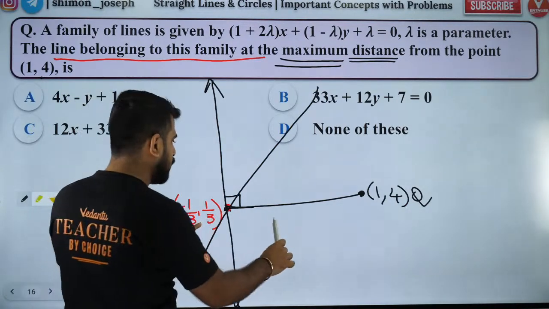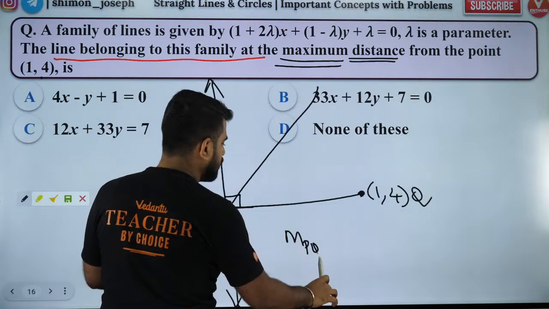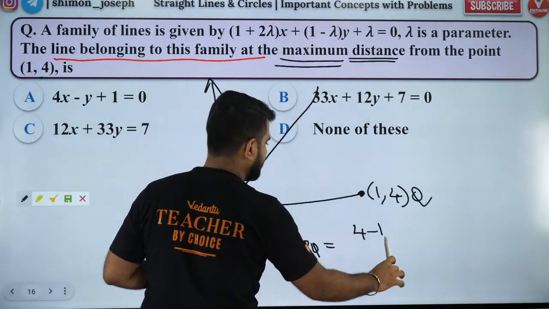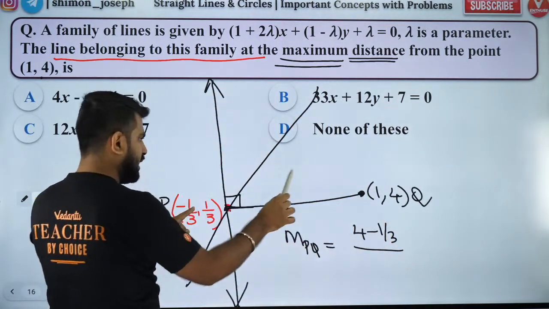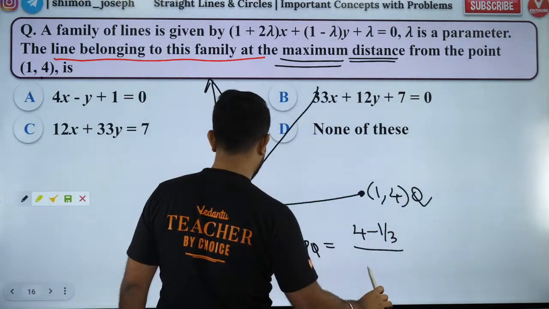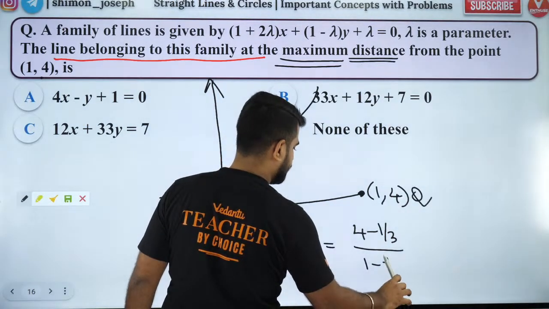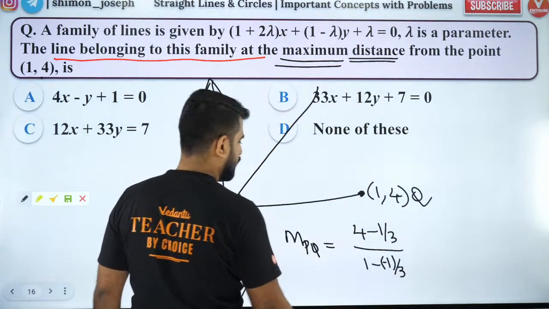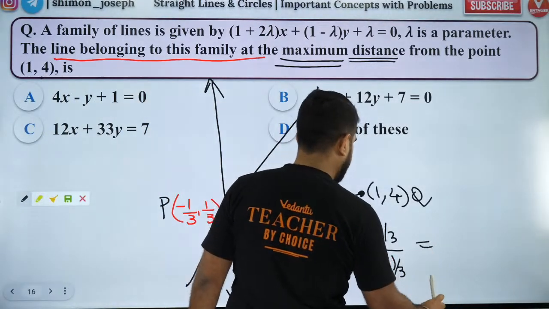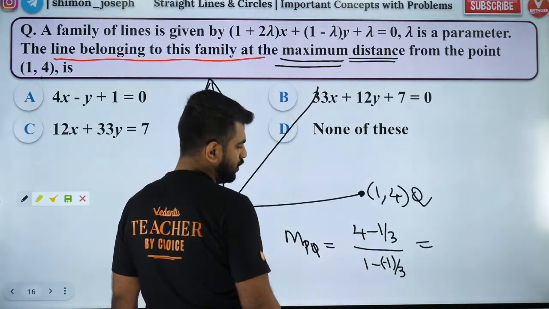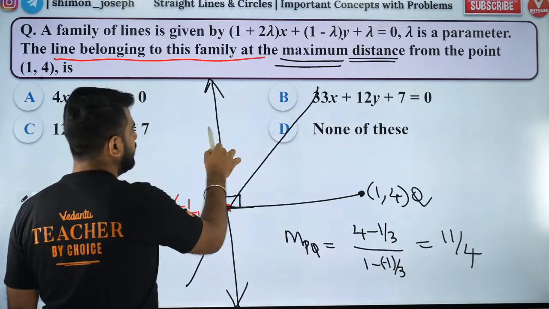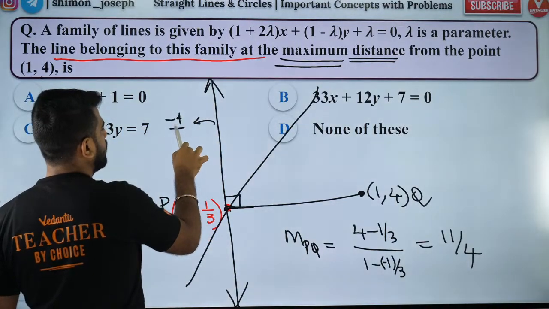Okay, so let's find the slope. Slope of PQ is y2 minus y1, so 4 minus 1 by 3, divided by x2 minus x1, so 1 minus of minus 1 by 3. Correct? So that will be 11 by 3 divided by 4 by 3, so it will be 11 by 4. So the perpendicular slope will be minus 4 by 11.